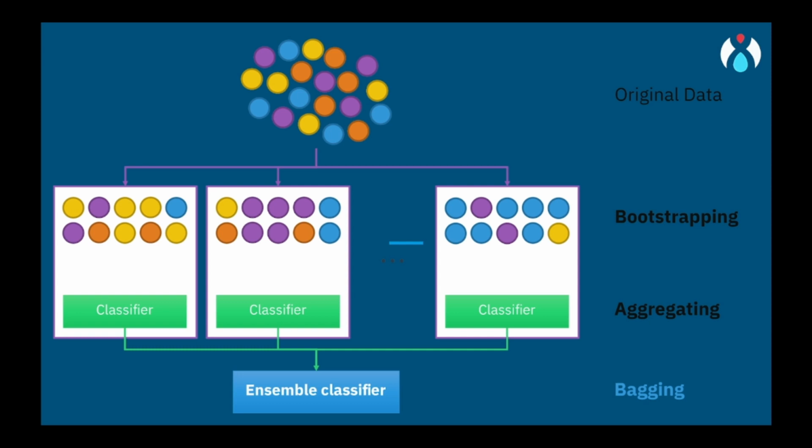Now, bagging helps to reduce the impact of overfitting and increases the stability of the classifier. By training on different subsets of the data, each classifier focuses on different aspects and learns different patterns, which can collectively lead to a more accurate and robust final prediction. Okay, now moving to the practical part.